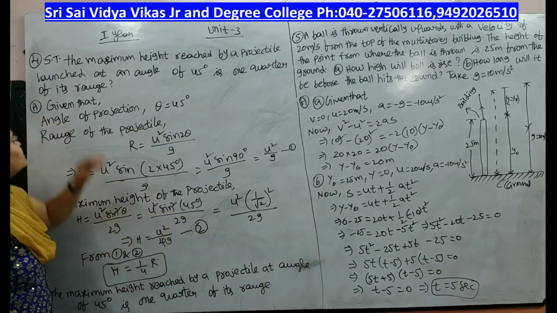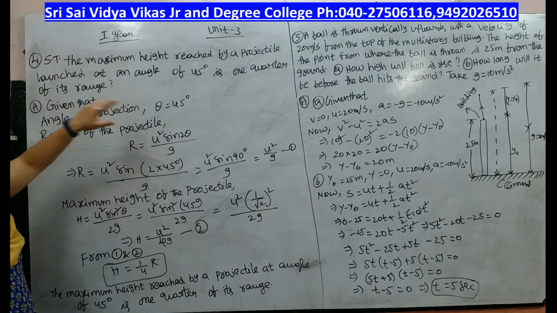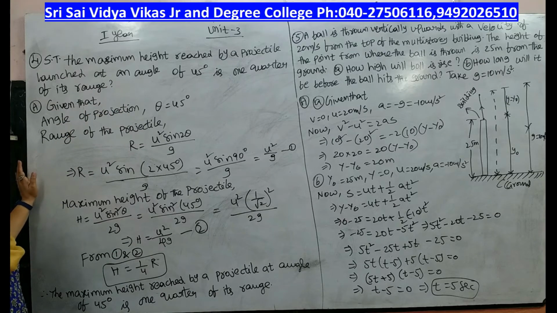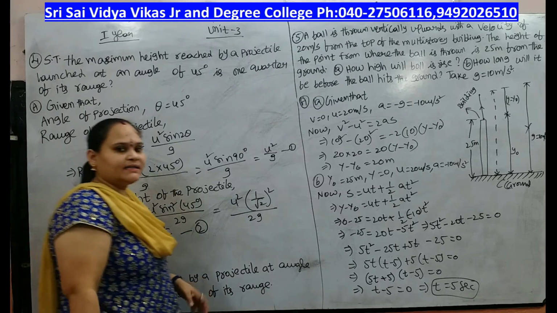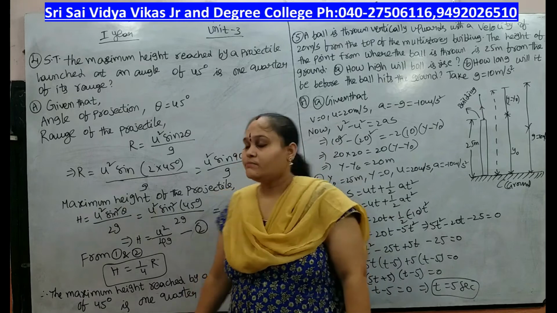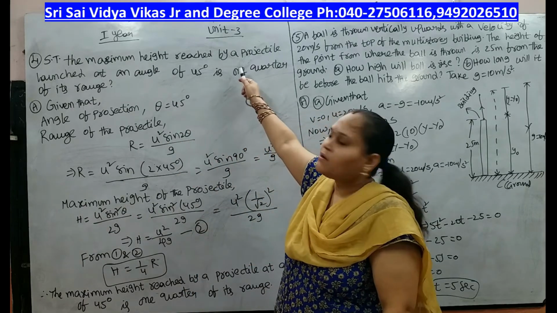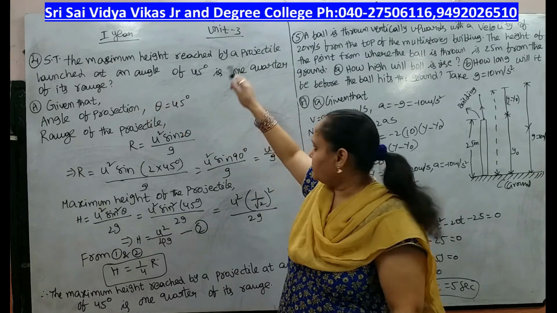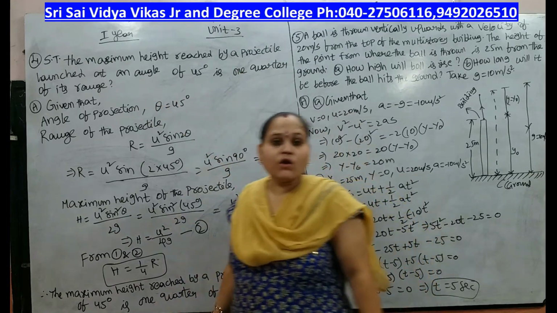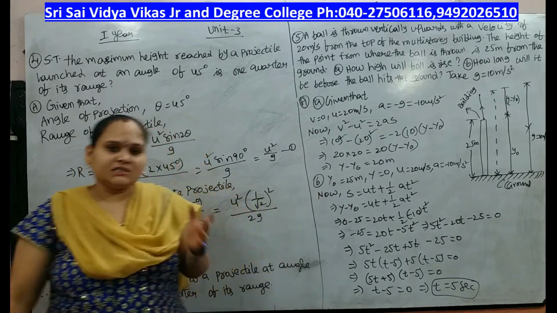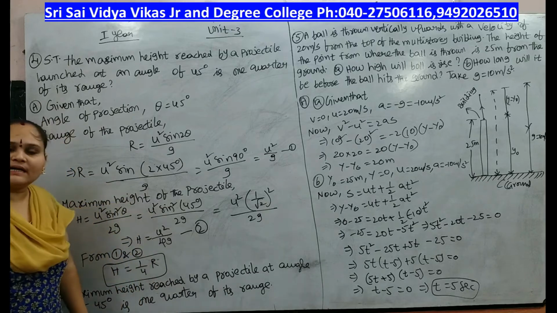Next problem: show that the maximum height reached by a projectile launched at an angle of 45 degrees is 1/4 of its range. That means we can prove that h equals R by 4, where h is the height, R is the range, and theta is the angle, 45 degrees.